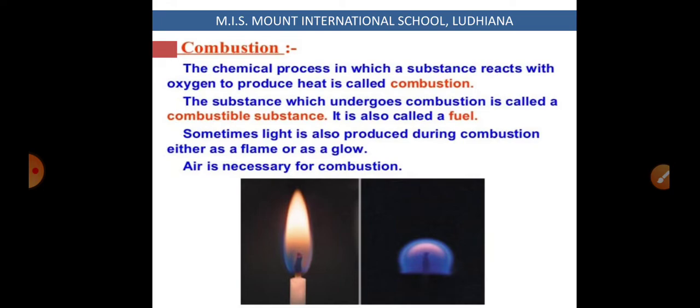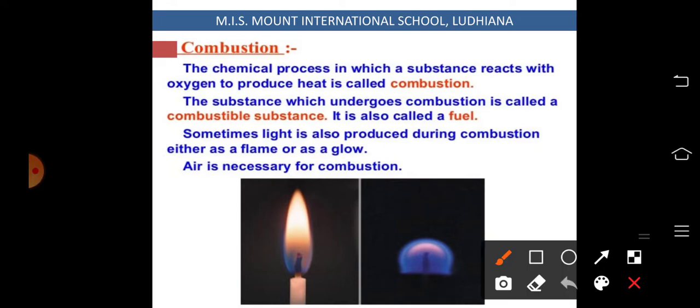Now students, all the substances around us do not combust. It means they do not undergo combustion, or they do not catch fire or react with oxygen, right? And the substances which do so are known as combustible substances. For example, wood catches fire, it undergoes combustion, so it is a combustible substance. But if we talk about stone, it doesn't catch fire, right? So it is a non-combustible or incombustible substance.